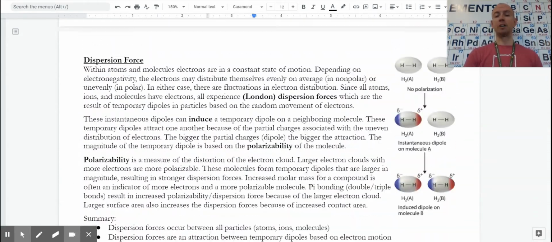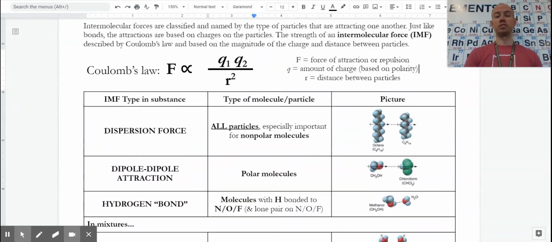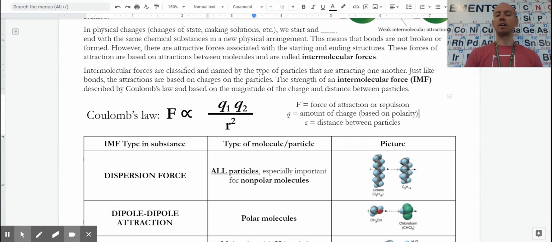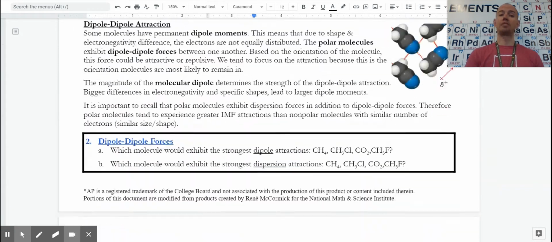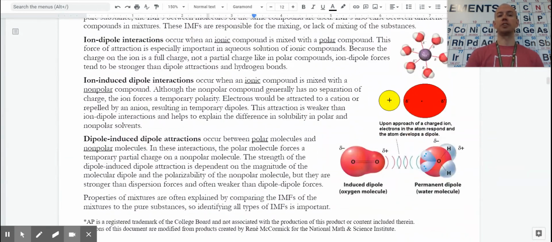So whether I'm doing hydrogen bonds, dispersion forces, ion dipoles, it all comes back to Coulomb's law. What are the charges and how far apart are they? The closer they can be, the stronger the attraction. The higher the charge, the stronger the attraction.